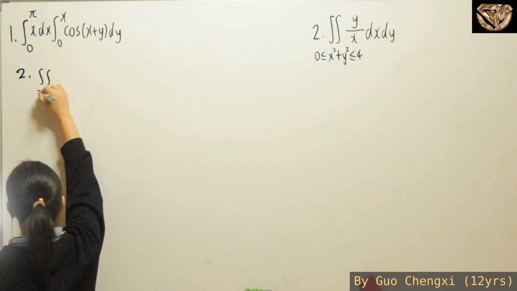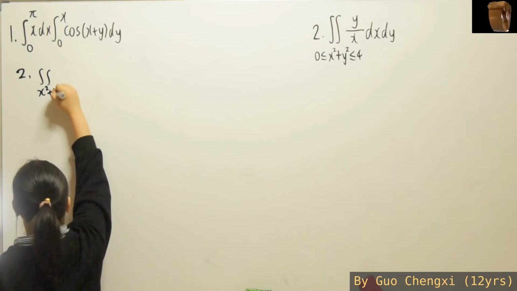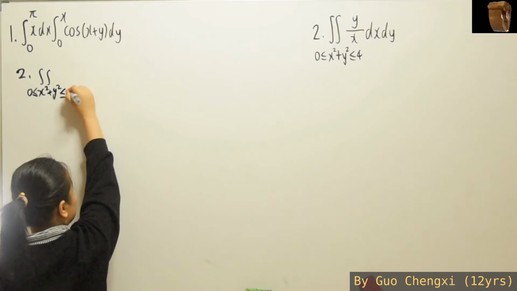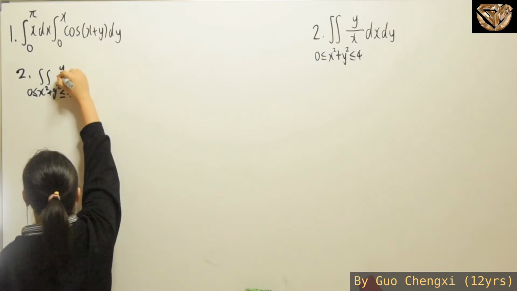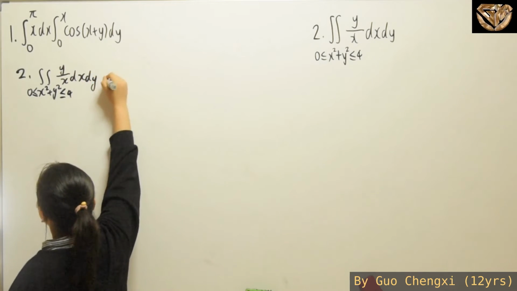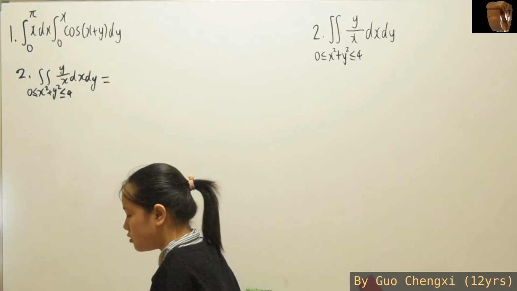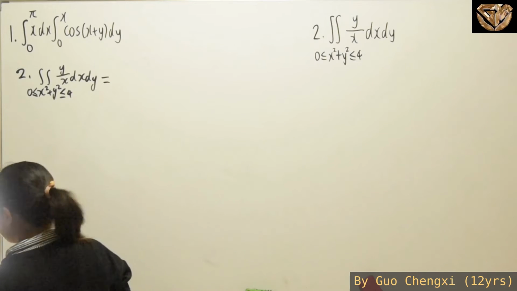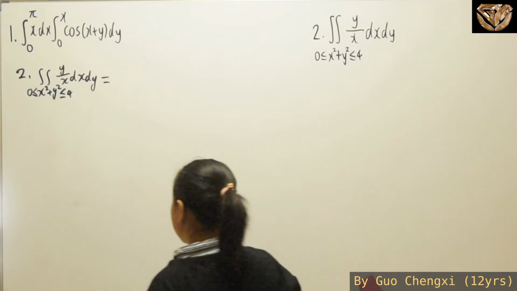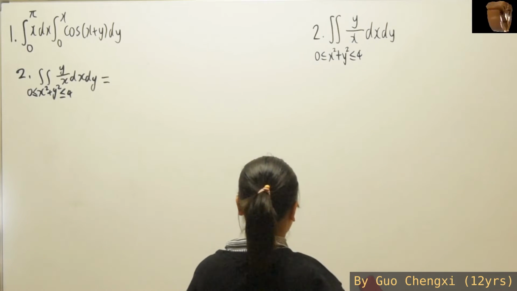Over here we have x squared plus y squared bigger or equal to 0 and smaller or equal to 4, of y over x dx dy. So in case you haven't realized already, this is basically a circle. What is 4?